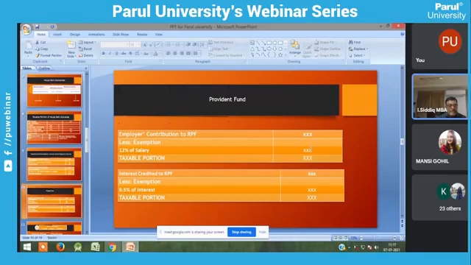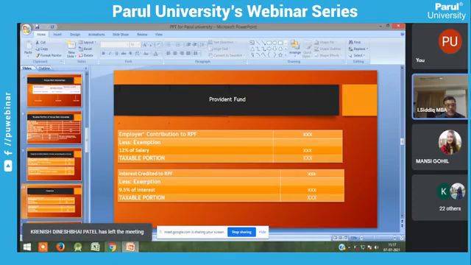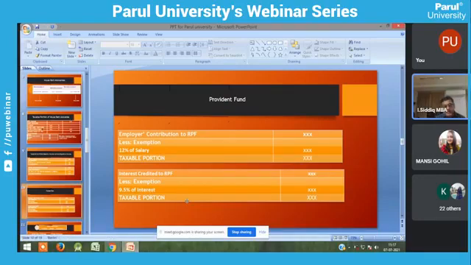So actually it is a savings. You are also getting interest from the Employees Provident Fund Organization. Whatever amount you have received as interest, the exemption part is 9.5% interest. You have to deduct that, and we can get the taxable portion. So only the RPF comes under the taxable salary calculation.